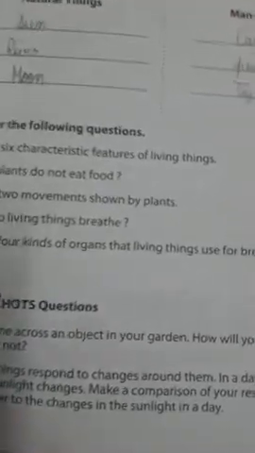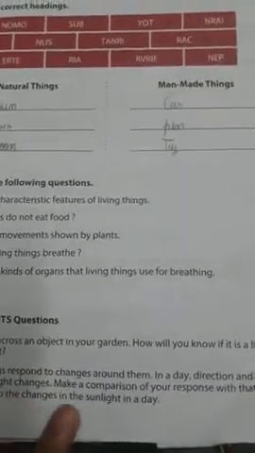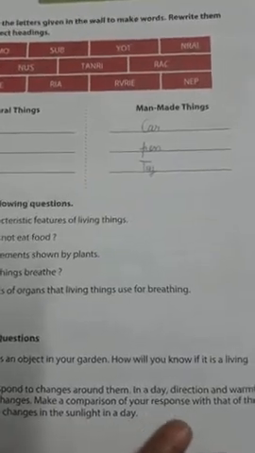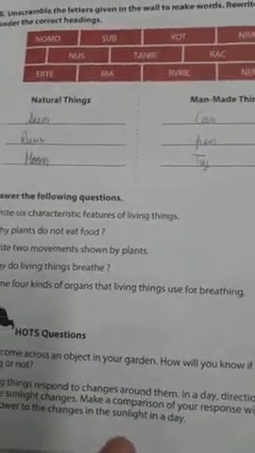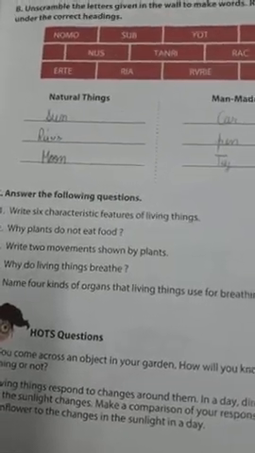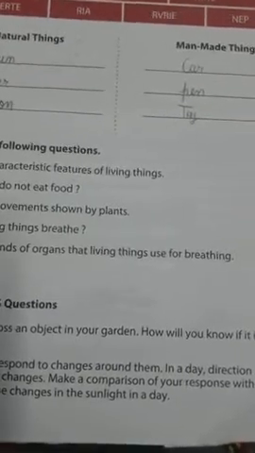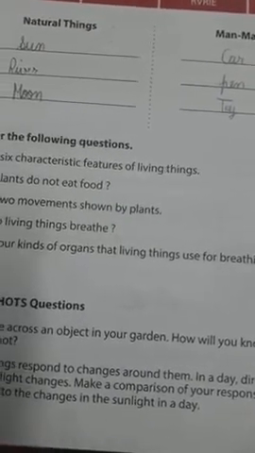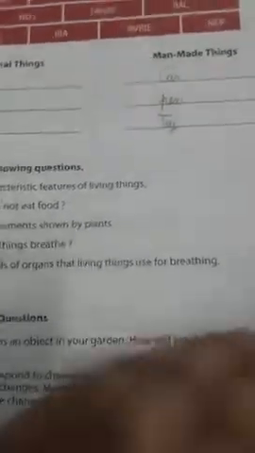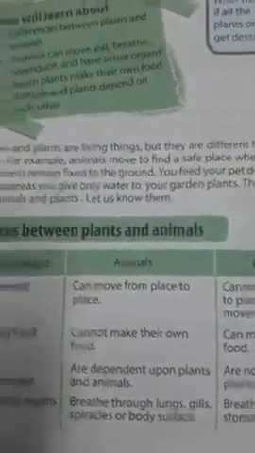Now the second question: living things respond to changes around them. In a day, direction and warmth of the sunlight changes. Make a comparison of your response with that of the sunflower to the changes in the sunlight in a day. Sunflower turns its face towards the sun and it changes its direction with the direction of the sunlight. Now the question number.